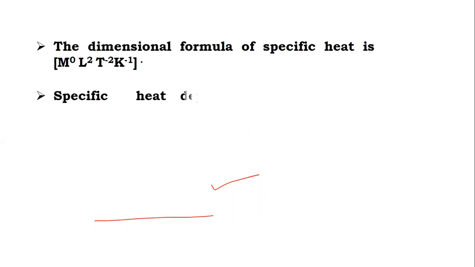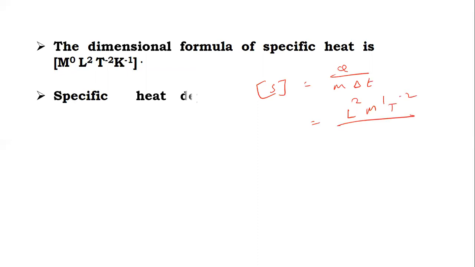Next one, dimension. We can obtain the dimension by solving. You know that specific heat is Q upon M delta T. Q has a dimension L2 M1 T minus 2, which is the dimension of energy. Then M1, and here it is K raised to 1 for temperature. After solving this, we get a dimension of M0 L2 T minus 2 K raised to minus 1. And you can see this dimension here.